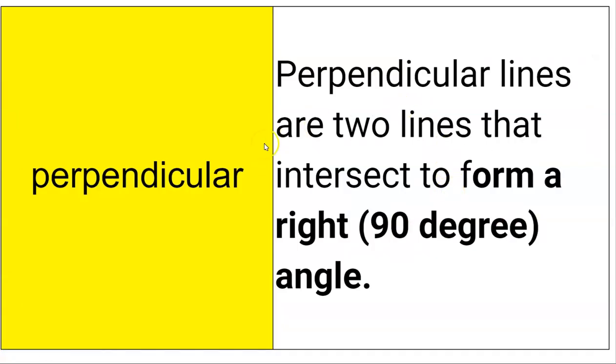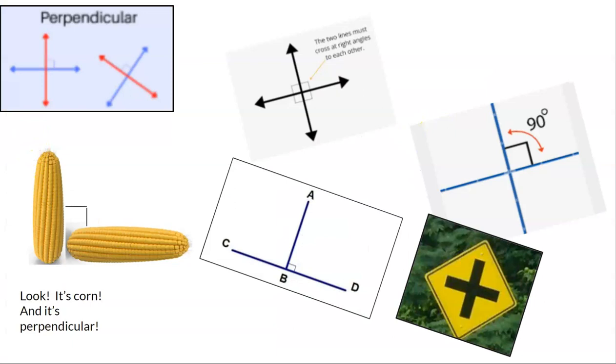Perpendicular is another geometry term. It's where two lines intersect to form a right angle. And here's some examples of perpendicular lines. And they have right angles in each one of them. This little tiny box that they put in corners of right angles is actually a geometric symbol that lets you know that, hey, I meant for this to be 90 degrees.